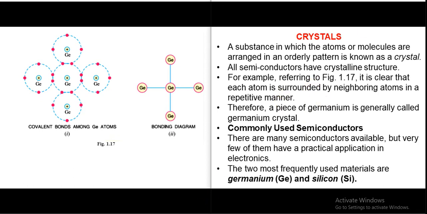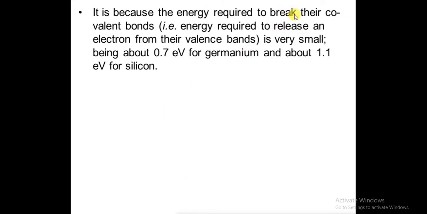Because the energy required to break a covalent bond, that is, the energy required to release an electron from the valence band, is very small: around 0.7 electron volt for germanium and about 1.1 electron volt for silicon. We generally prefer silicon rather than germanium, because at higher temperatures the germanium atom becomes unstable as compared to silicon.